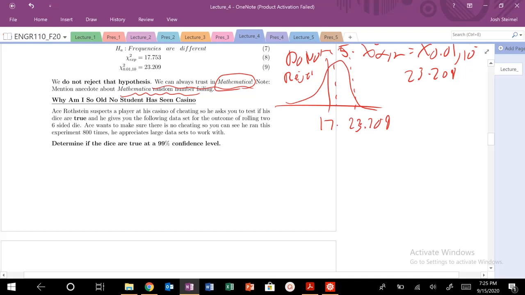And we are going to do one more example of a chi-squared hypothesis test. And I'm feeling older and older as I continue to teach because none of my students have seen Casino, so no one appreciates this reference. But anyways, go ahead and watch it.